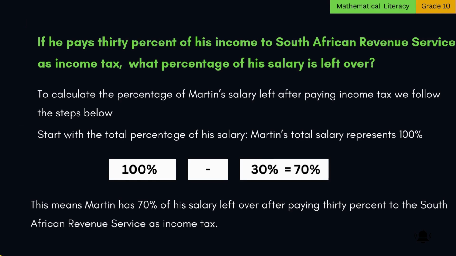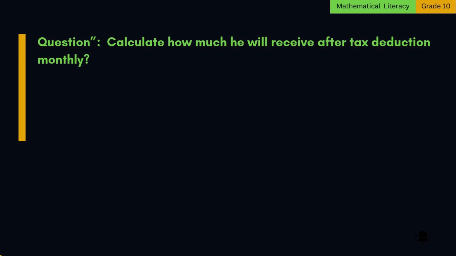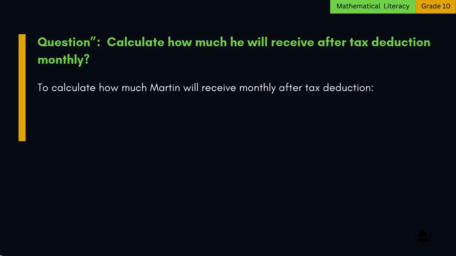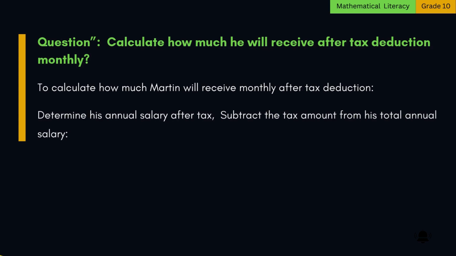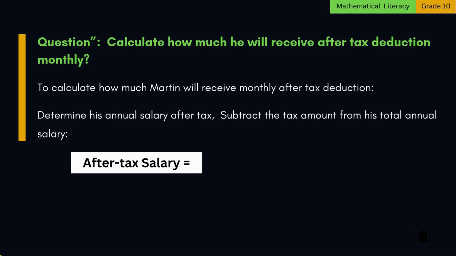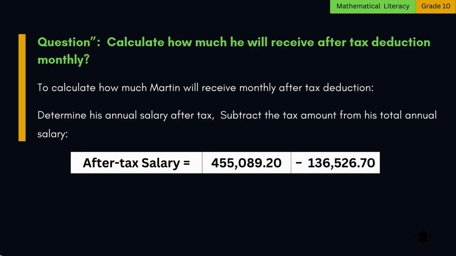4. Calculate how much he will receive after tax deduction monthly. To calculate how much Martin will receive monthly after tax deduction, determine his annual salary after tax, subtract the tax amount from his total annual salary. After-tax salary is equal to 455,089 rands and 20 cents minus 136,526 rands and 70 cents. After-tax salary is equal to 318,562 rands and 50 cents.